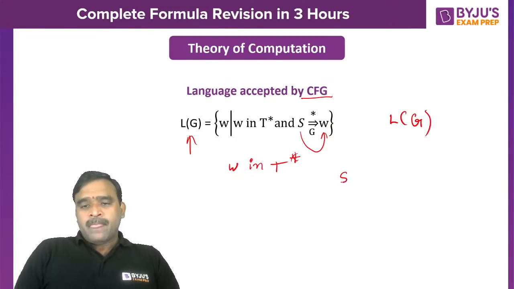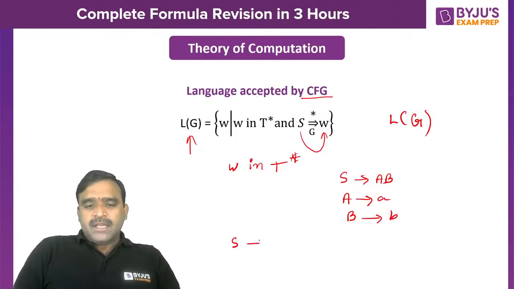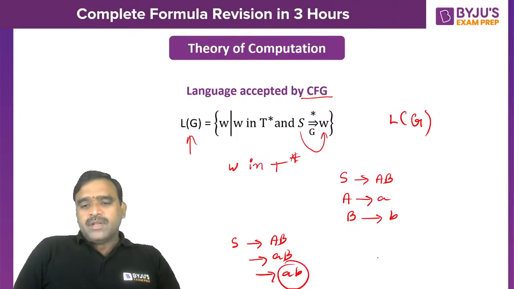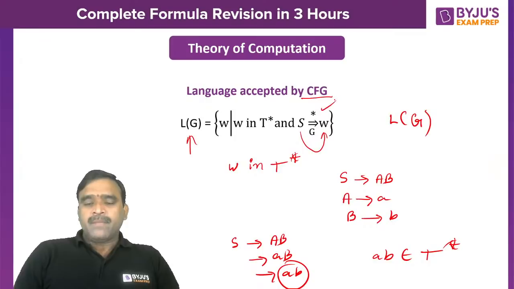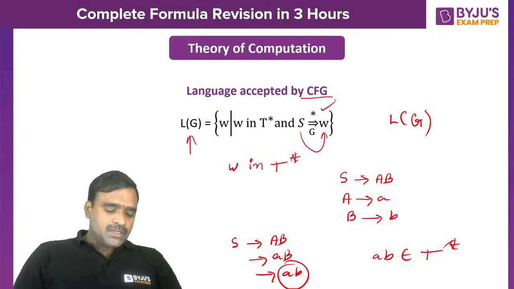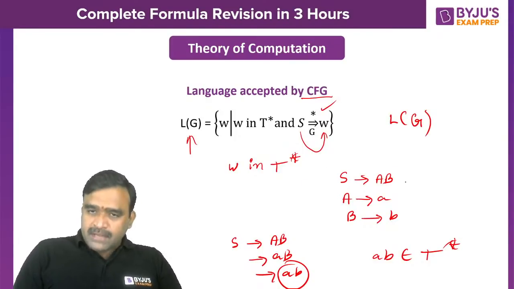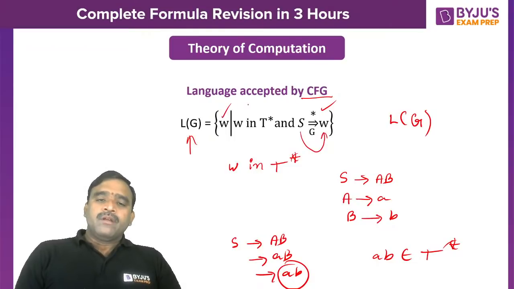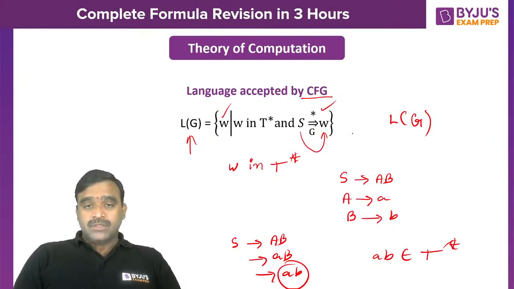For example, S derives AB, A derives small a and B derives small b. In 3 steps I am able to get ab, which belongs to T star, terminals, and the starting symbol is able to derive it. The star indicates that after application of some productions, if you are able to derive the string, then it is a member. Only the starting symbol has to generate it.